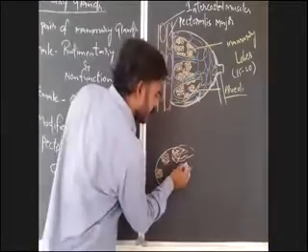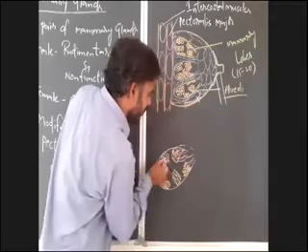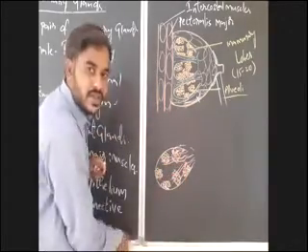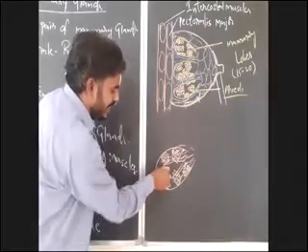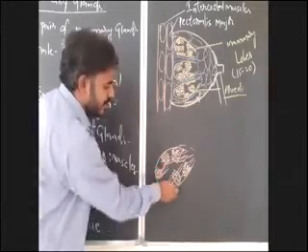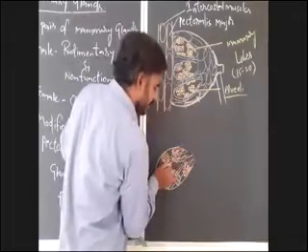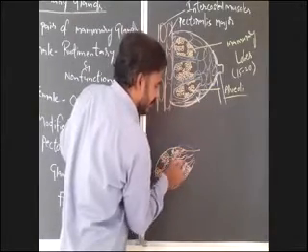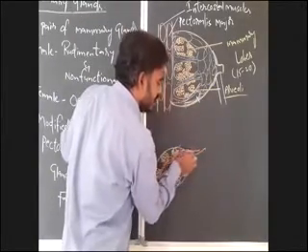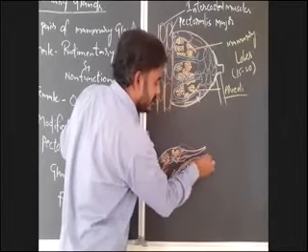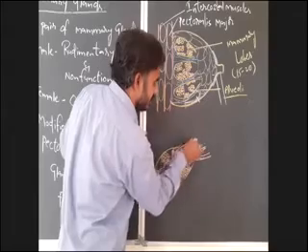So here there is a arising of minute tubular structures. These minute tubular structures are known as mammary tubules. The mammary tubules are united and form mammary ducts.